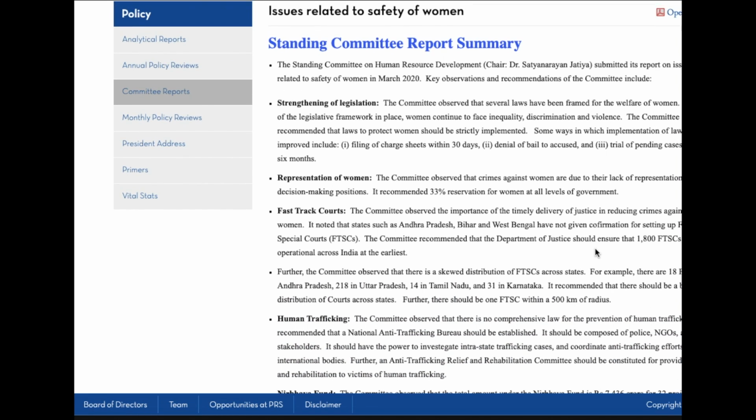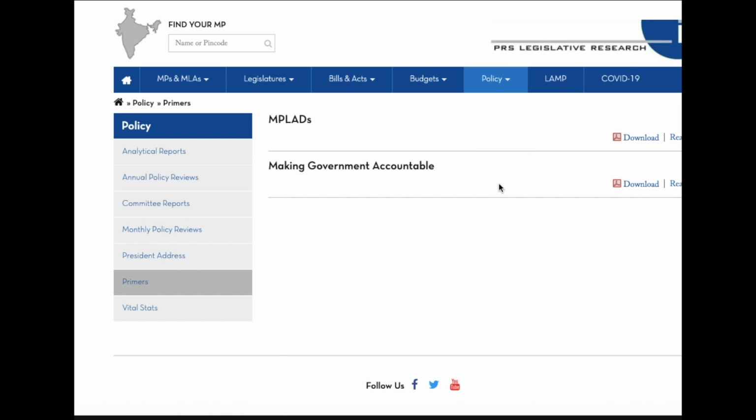So the recommendations of this report can be placed directly in the answers to fetch good marks, because in every answer related to social issues or in which they have asked about the recommendations, if you are placing the recommendations of experts or committees, then it will bring more authentication to the answer and you will be able to fetch more marks.